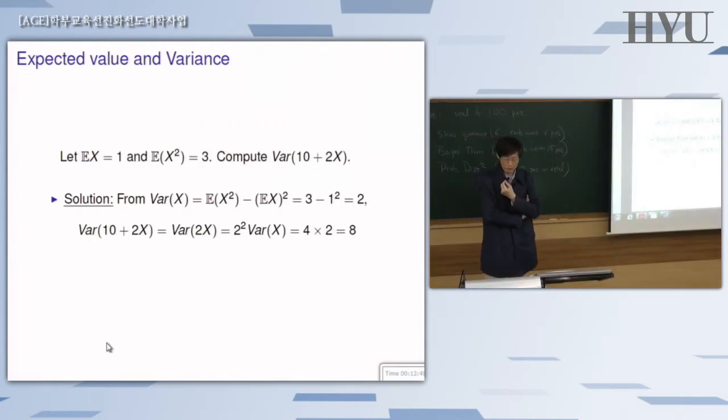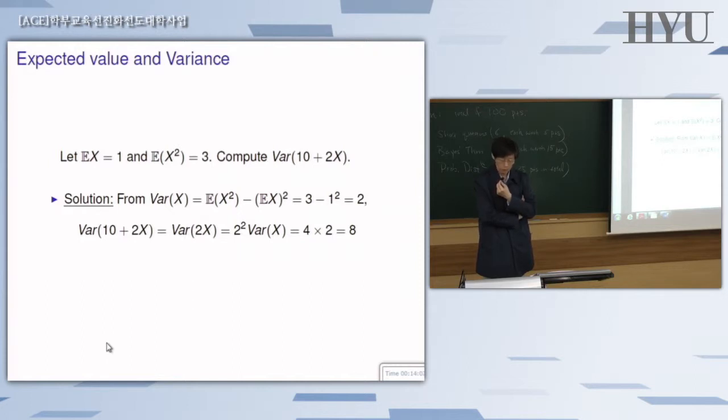So first, use the useful representation of variance, which is nothing but the difference between E of X squared and E of X squared, each of which is known to us. First one, E of X squared is 3, and E of X is 1, so you square it, still a 1. Subtract 1 from 3 and you get 2, so that's the variance of X.